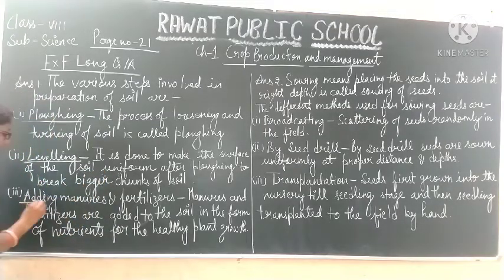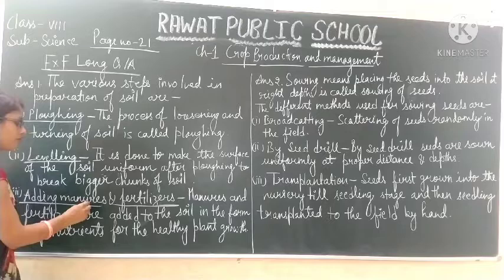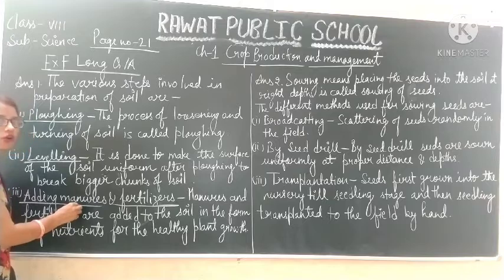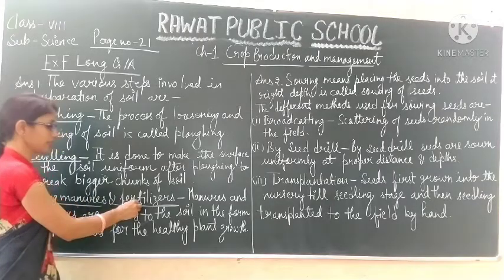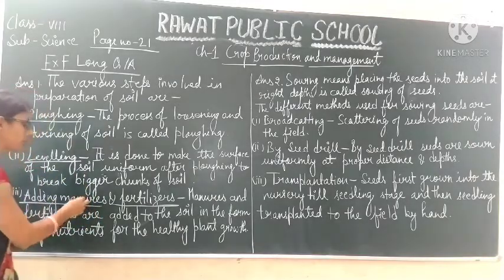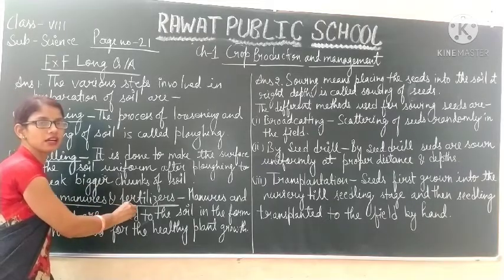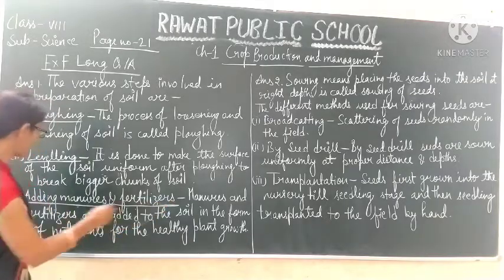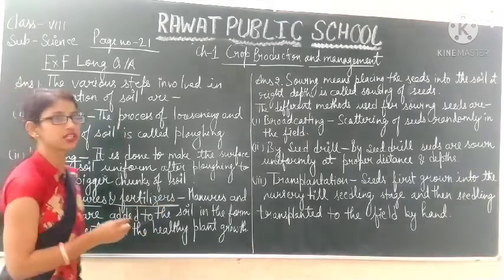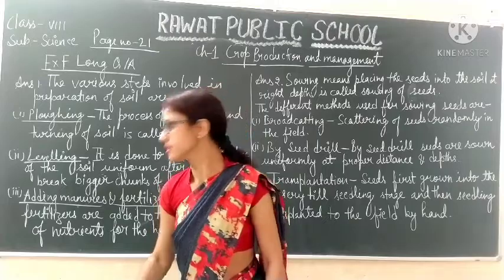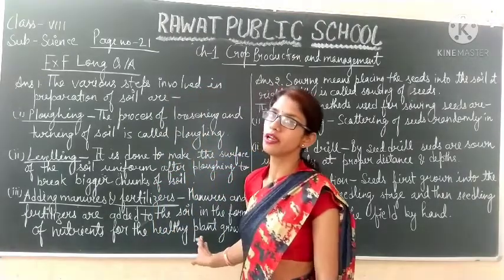The third is adding manures and fertilizers. We have already discussed that manures are prepared in the field, whereas fertilizers are prepared in factories. Along with it, manures are organic and fertilizers are inorganic. Next, manures are not nutrient specific, whereas fertilizers are nutrient specific. So manures and fertilizers are added to the soil in the form of nutrients so that the plant's growth will be healthy.